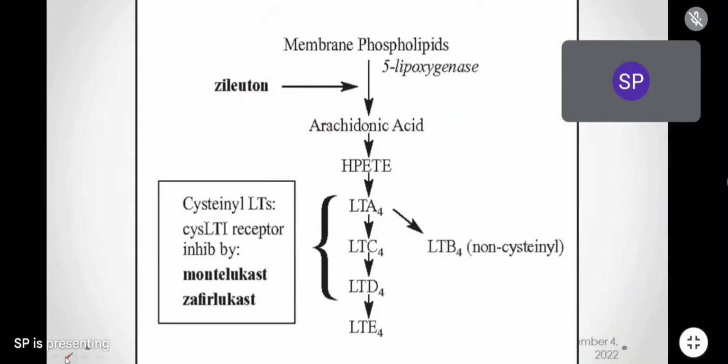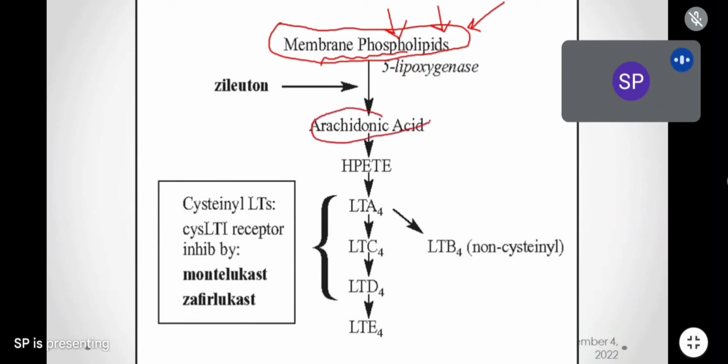Listen carefully, everyone. Are you all following me? When the cell membrane is ruptured, due to bacterial invasion, radiation, physical or mechanical damage, or any infection, it will form arachidonic acid by the phospholipase A2 enzyme. From arachidonic acid we have the lipoxygenase enzyme, LOX, and the COX enzyme. The COX enzyme will produce prostaglandins and the LOX enzyme will produce leukotrienes, right?